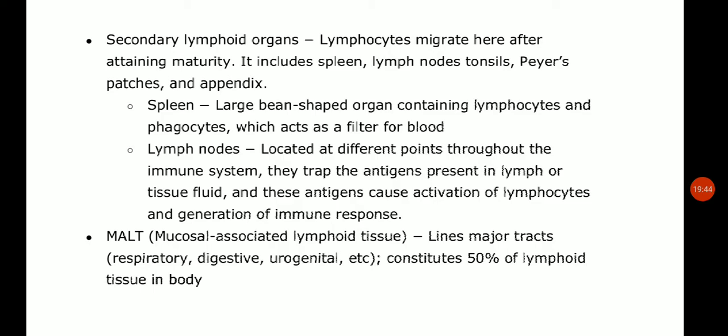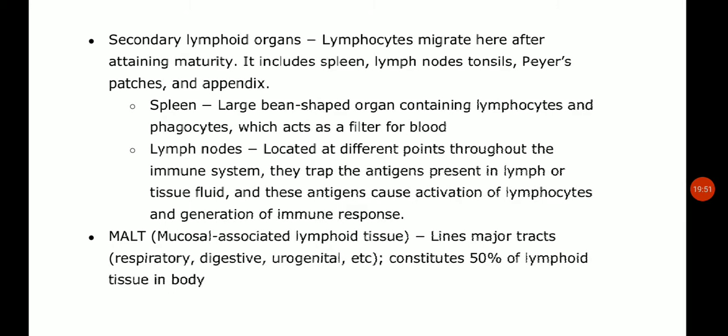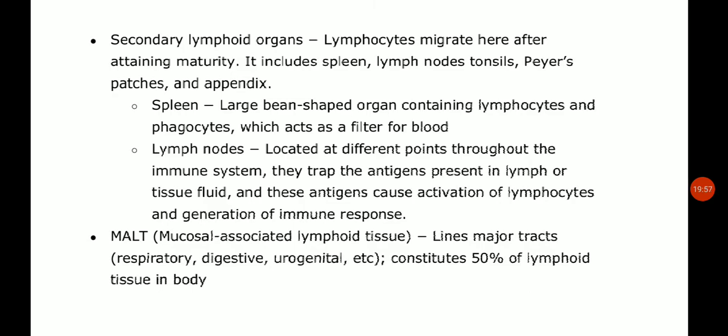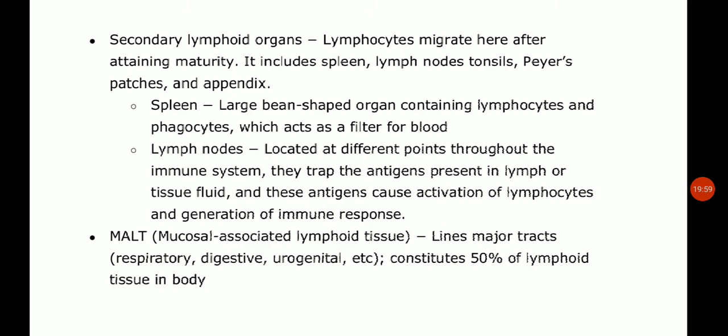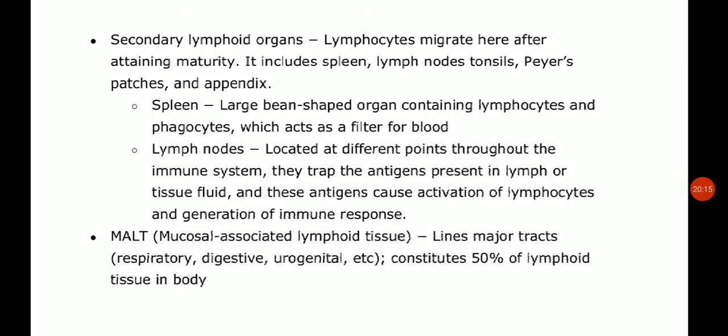Two major functions are attributed to lymph nodes. What is their function? They trap the antigen present in lymph or tissue fluid, and these antigens cause activation of the lymphocytes and generation of an immune response. They are responsible for non-specific filtration of particulate matter and bacteria from lymph by the phagocytic activity of macrophages, and for storage and proliferation of B and T lymphocytes and antibody production. So this is the function of the lymph node.